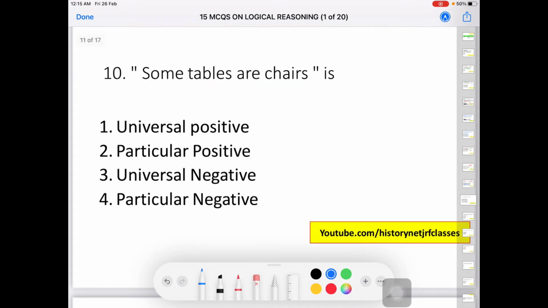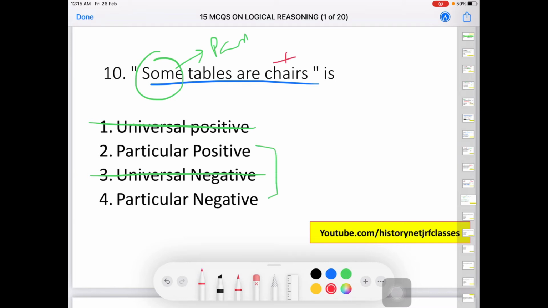Next we have, some tables or chairs, which type? So some, it is denoting particular, right? So the universal options are eliminated. Now we are left with second and fourth, and this sentence is positive. So the correct answer is going to be second. I hope these are easy, right? You just have to identify the nature of the sentence and then you can mark.